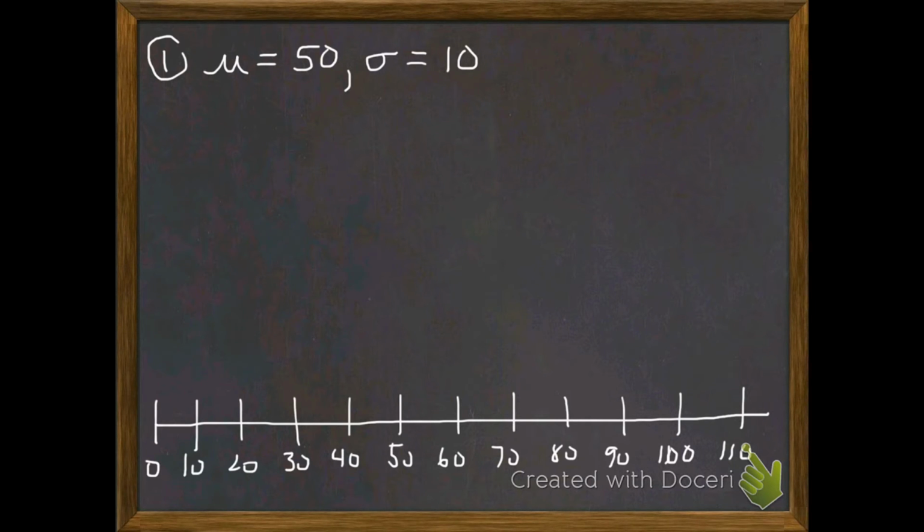Well guys, we know that we're going to be centered at 50, and 10 units to the right and 10 units to the left is where this straight line phenomenon is going to occur. So guys, I'm going to be expecting a normal distribution. It's going to look something like that.